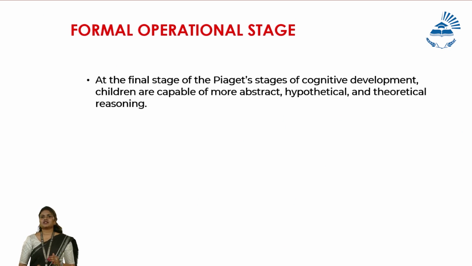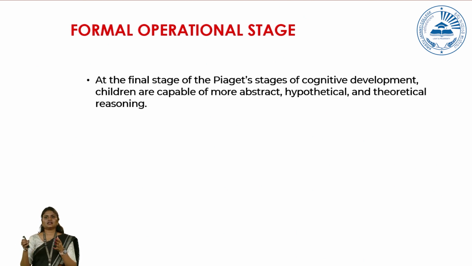The last one is the formal operational stage. This is the final stage of Piaget's stages of cognitive development, and this is the time when the child is able to understand more abstract concepts. Until then, the child is able to understand anything which is concrete, like whatever they touch, they feel, they can learn. But they were not able to understand things in an abstract manner. So it is in the formal operational stage that they understand even abstract concepts. Even if something does not exist and they just have to imagine, it is in this stage that they will be able to understand.